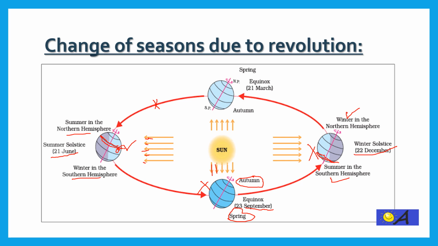During March, the direction of sun rays again changes and it falls directly on the equator once again. So it is spring in the northern hemisphere and it is autumn season in the southern hemisphere. And again the earth returns to where it started, from this point, and this cycle continues. I hope now you have understood how rotation leads to day and night and revolution leads to the change in seasons.